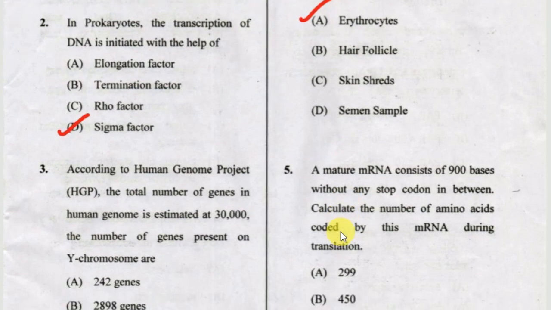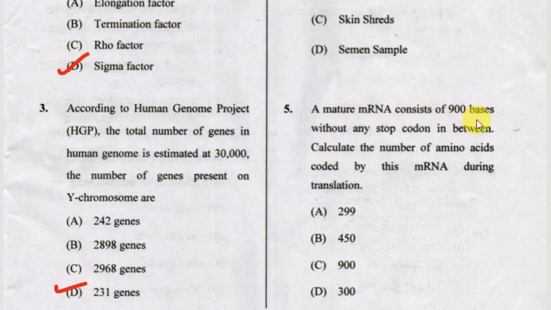The next one, a mature messenger RNA consists of 900 bases without any stop codon in between. Calculate the number of amino acids coded by this messenger RNA during translation. Option A 299, option B 450, option C 900, option D 300. The correct answer for this one is option A, 299.